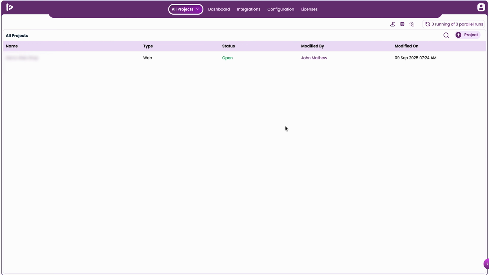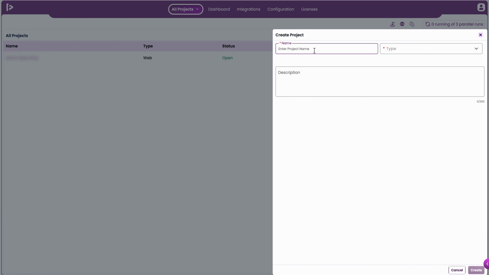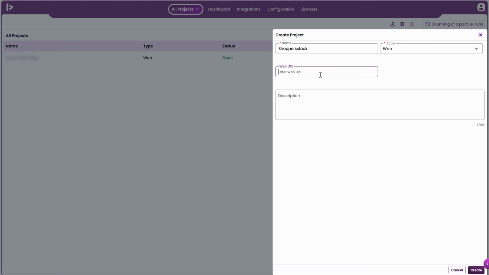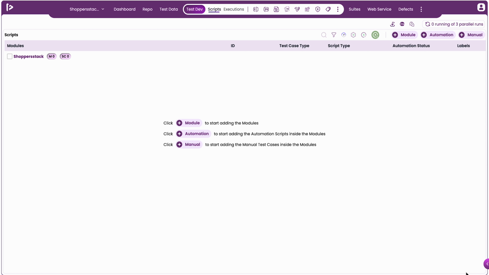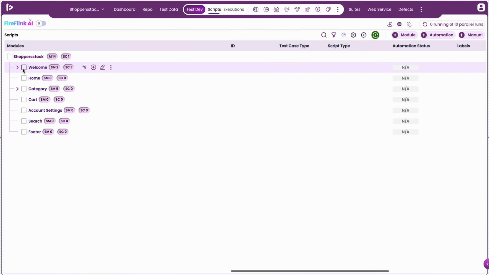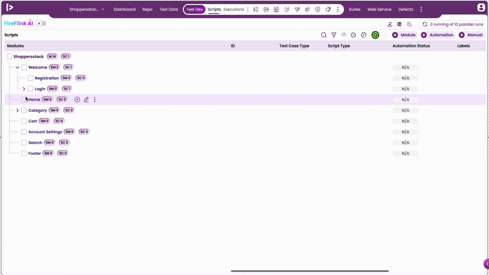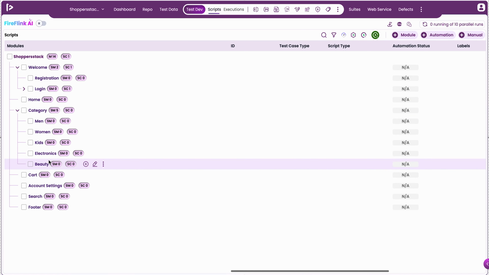To create a new project, click the plus project button, enter the project name, and select the type of automation project, such as web service, web, mobile, web and mobile, Salesforce, or MS Dynamics. Once the required details are filled in and the Create button is clicked, the user is automatically redirected to the test development section. The test development section features a structured tree view that organizes automation scripts into modules and submodules, making navigation and management seamless.